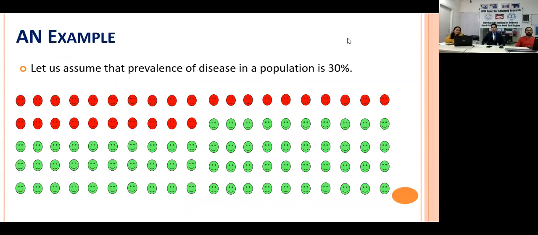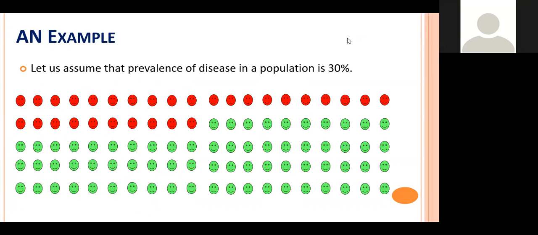So let us assume that the prevalence of a disease in a population is 30%, because you just have to estimate what the disease prevalence is.